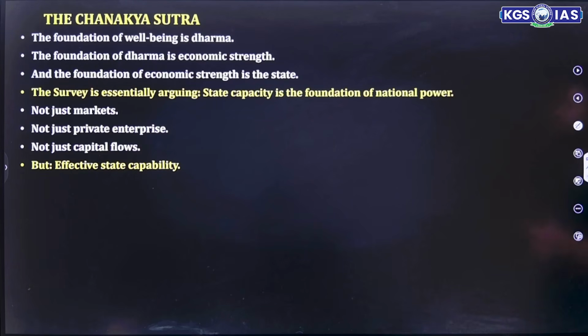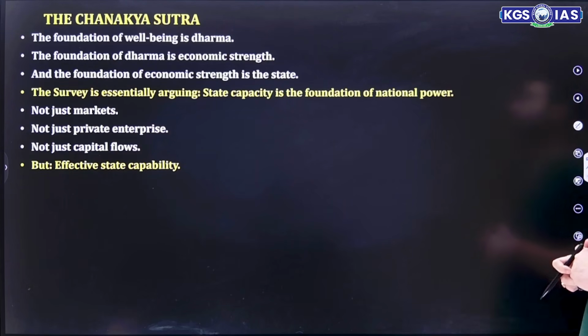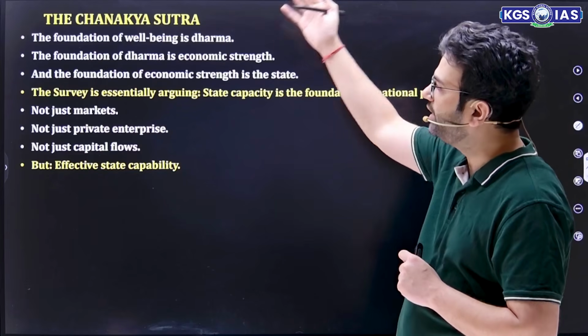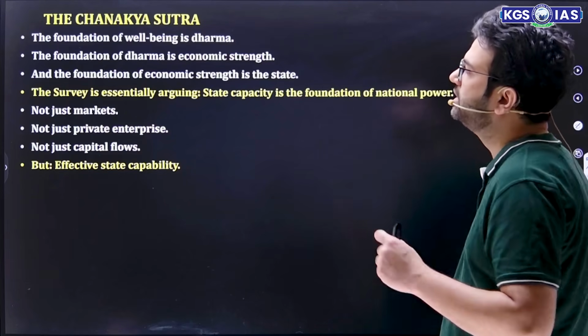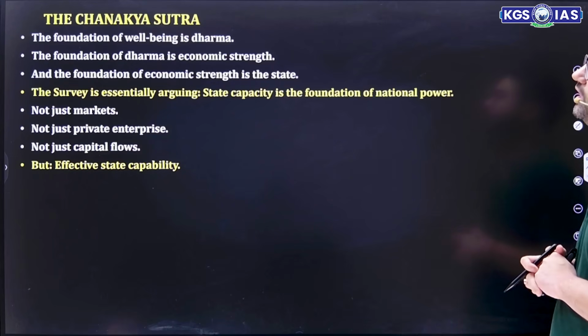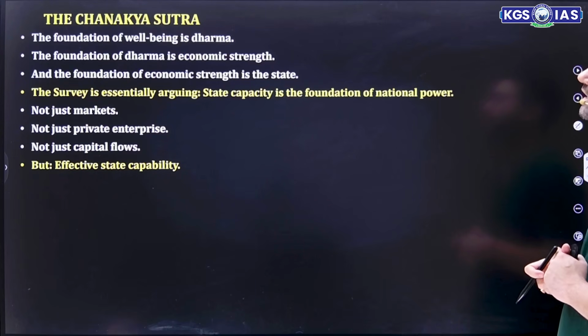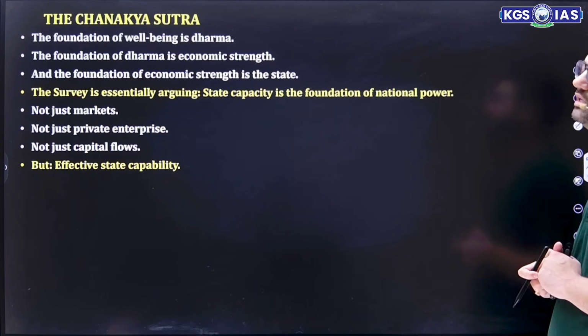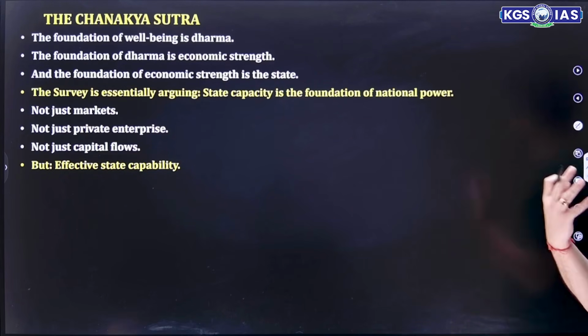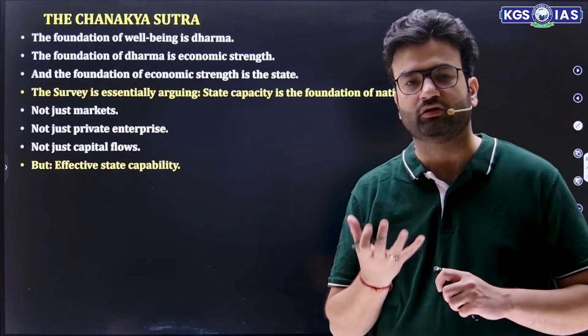Now, the Chanakya Sutra. What has Chanakya said and how is it implemented in present times? The foundation of well-being is dharma, the foundation of dharma is economic strength, and the foundation of economic strength is the state. The well-being of the people depends on dharma.